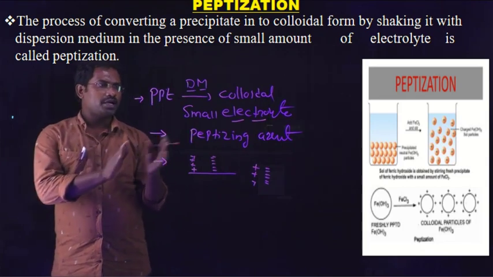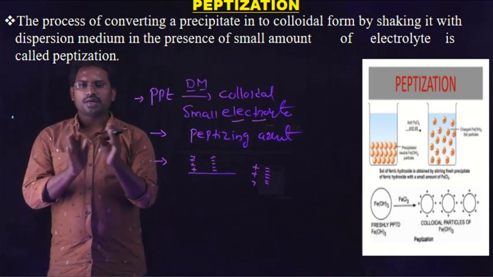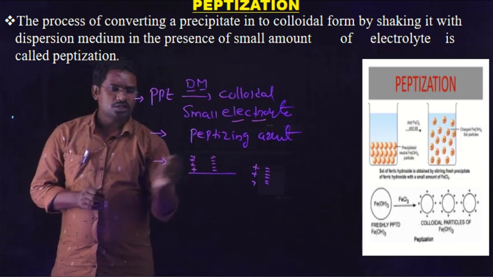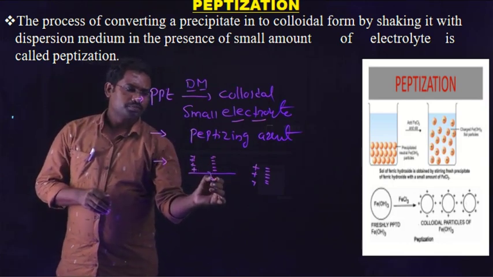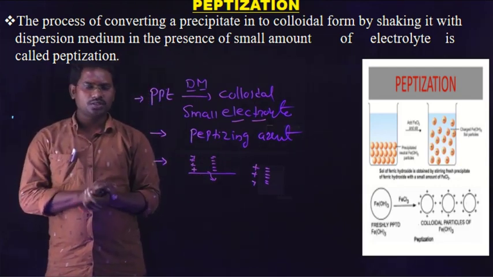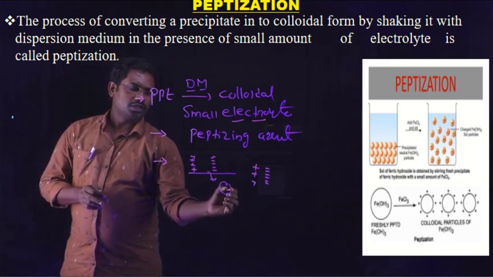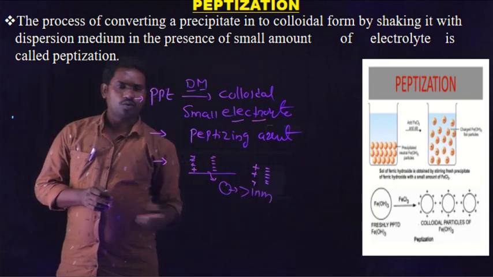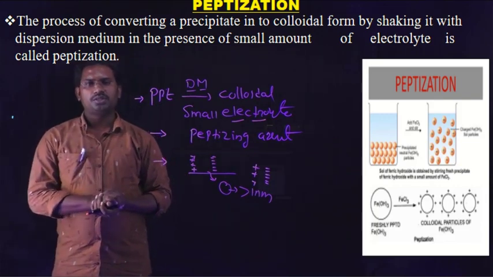When the precipitate is added to a small amount of electrolyte, the ions, either positive or negative, present in the electrolyte can be deposited on the surface of the precipitate. The precipitate, carrying either a positive or negative charge, automatically splits into particles with the dimensions of a colloidal particle, that is greater than 1 nanometer. So this is the process taking place in peptization.